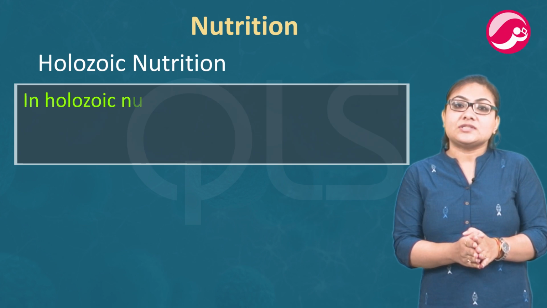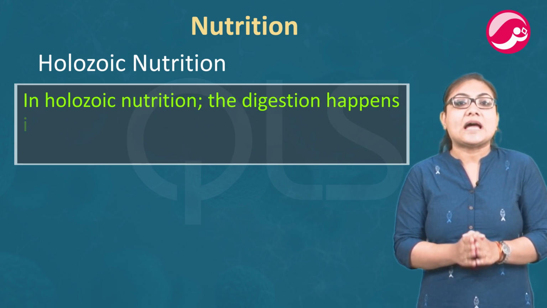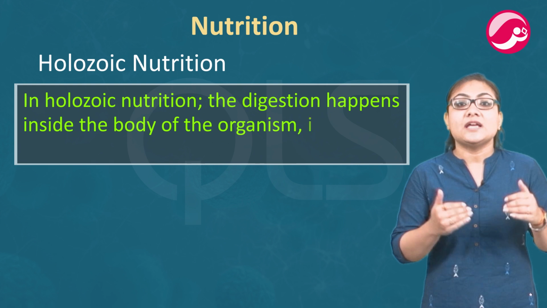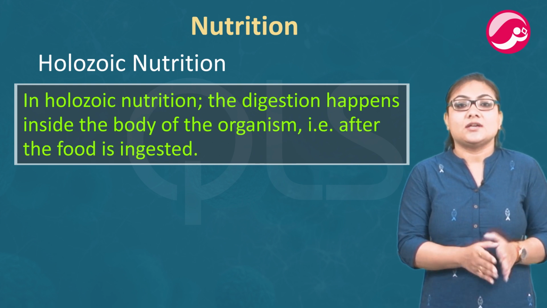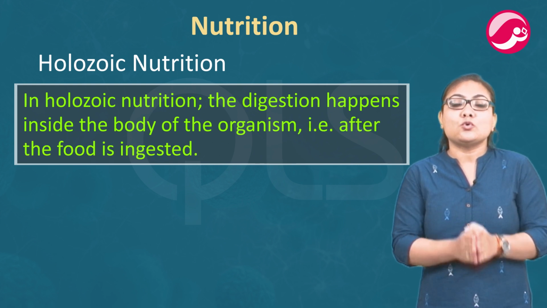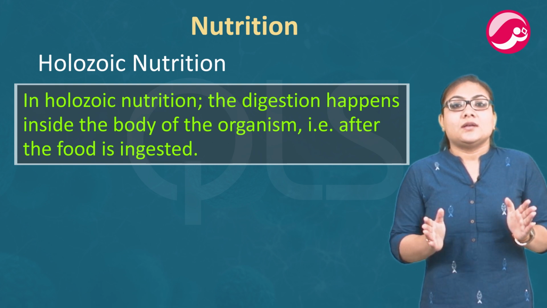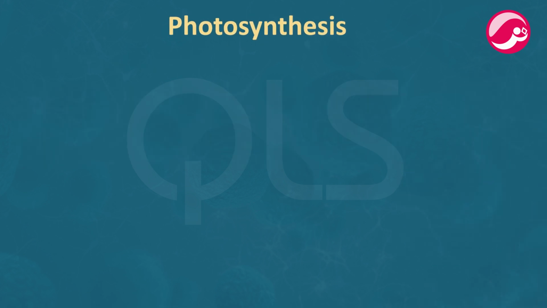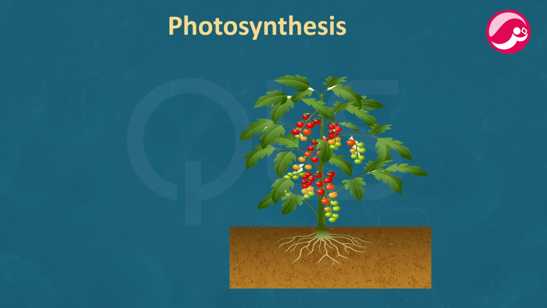Now, holozoic nutrition. In holozoic nutrition, the digestion happens inside the body of the organism, that is after the food is ingested. Most of the animals follow this mode of nutrition. Now let's talk about plants. In plants, photosynthesis is an autotrophic mode of nutrition, and also in some bacteria.